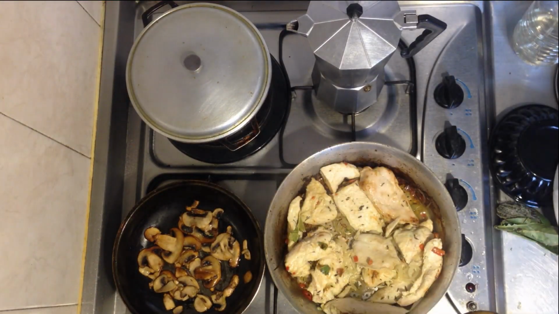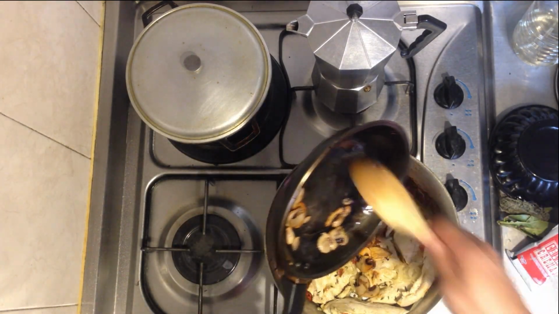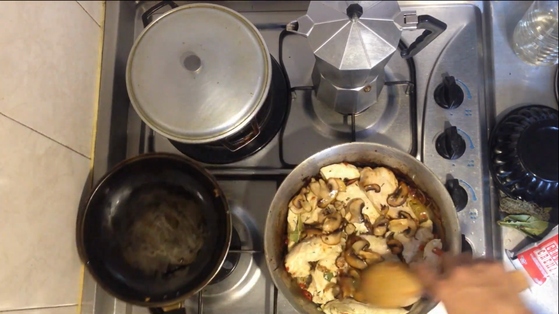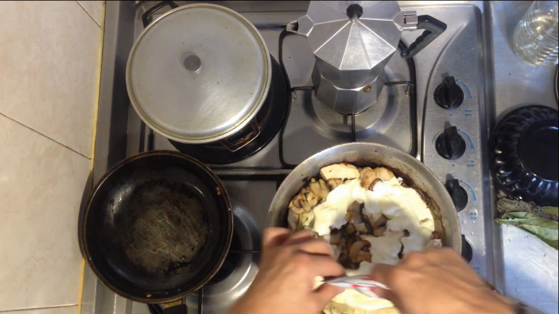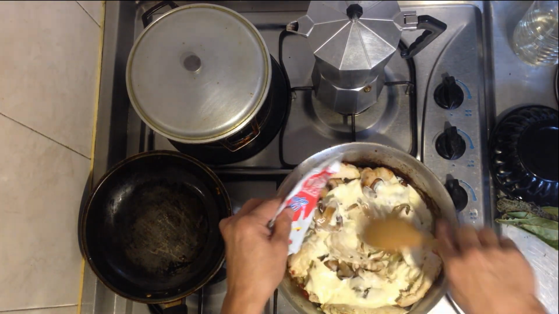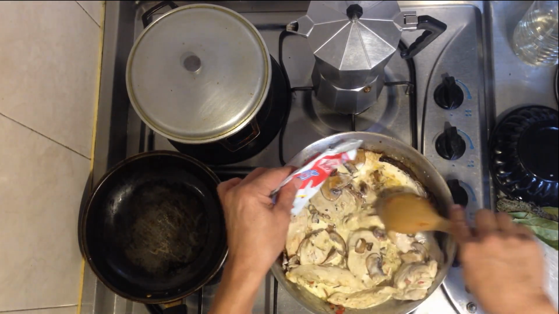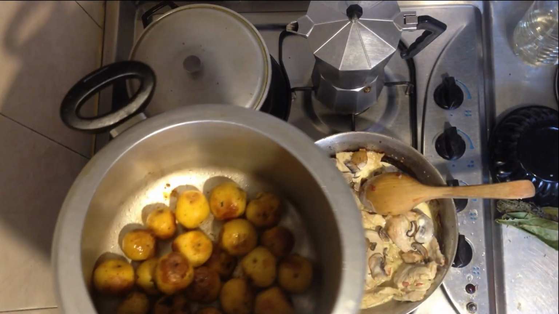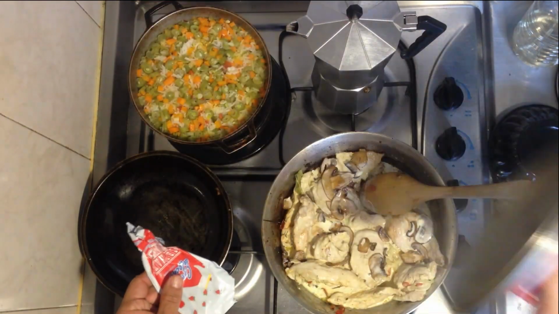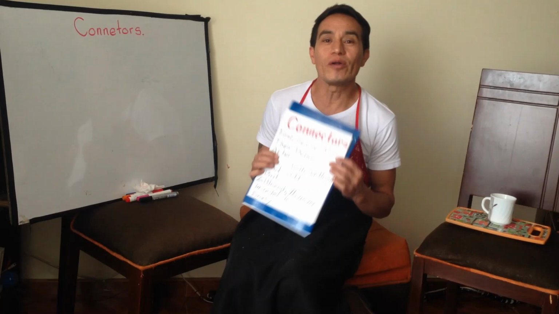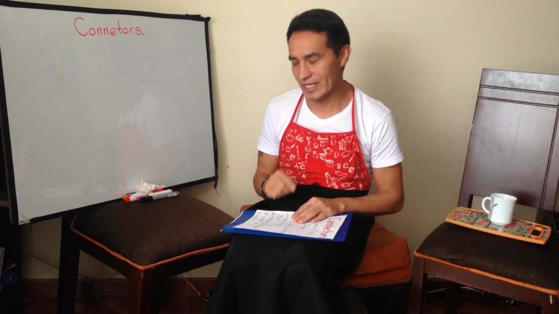Now, finally, we are going to add the mushrooms to the chicken, and put the milk cream. This is the potatoes and the rice.